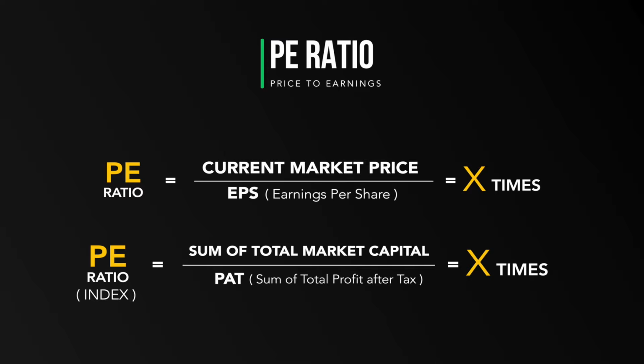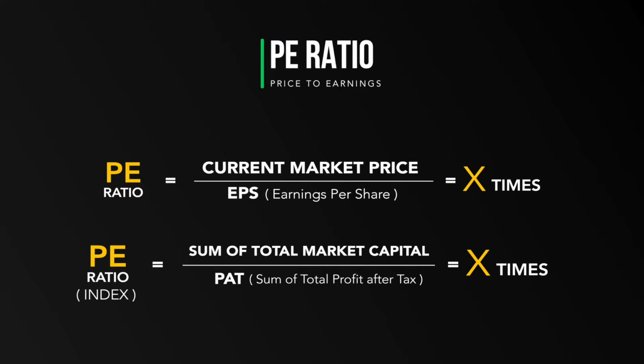The general formula for the PE ratio is the current market price of the share divided by the EPS, or the earnings per share. This will give us a unit, which we will consider in times. So let's say you get a PE ratio of 5 PE.